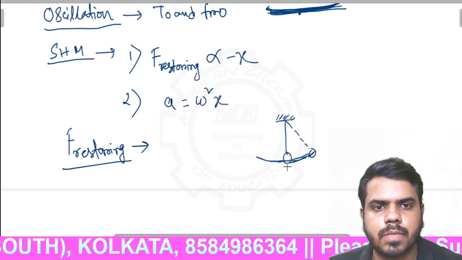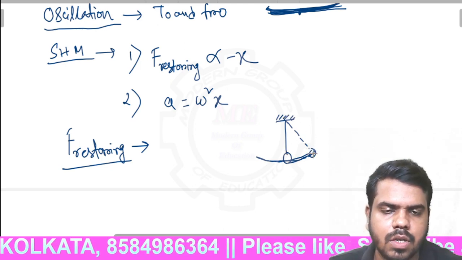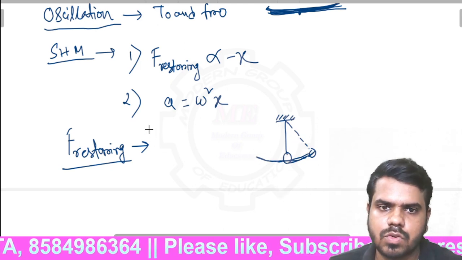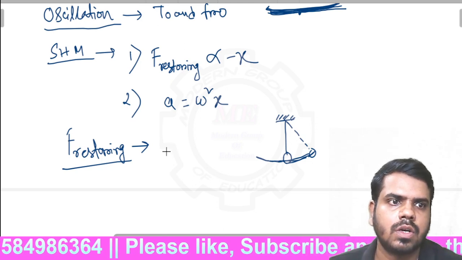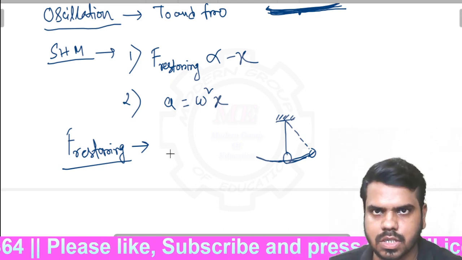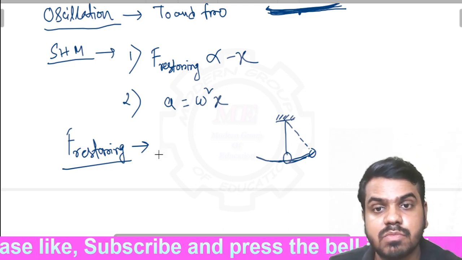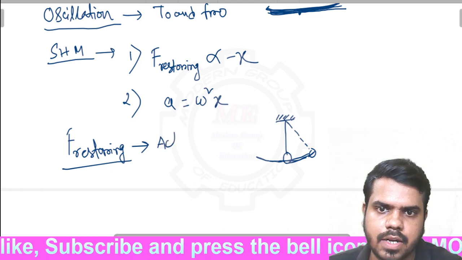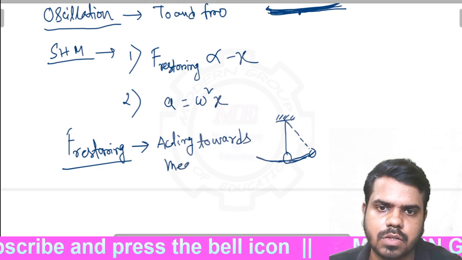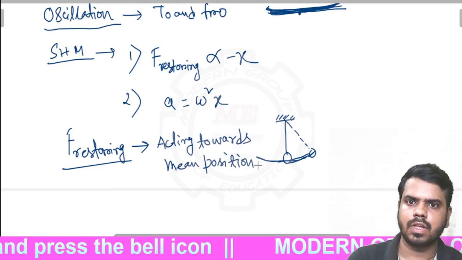By which force the body, the bob, this is known as bob, repeats its path? This is known as restoring force. Restoring force is a force which will help a body to regain, you can say it will help to maintain its initial position. Okay, so restoring force always acts towards the center, always acts towards the mean position.